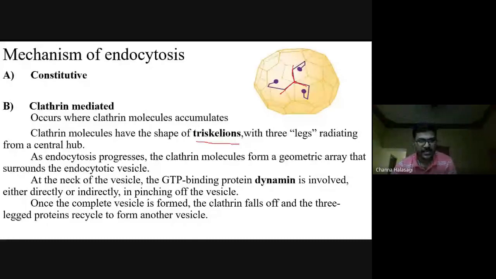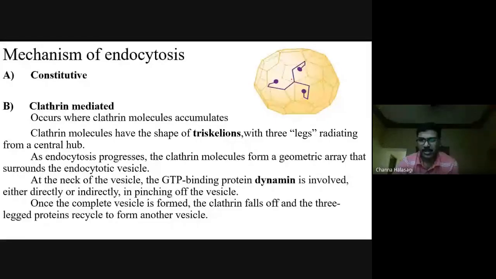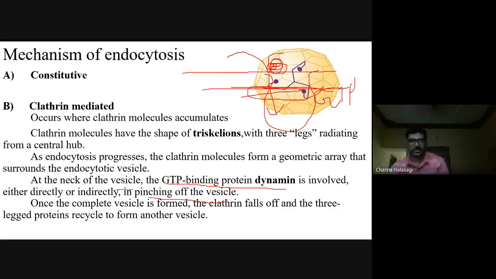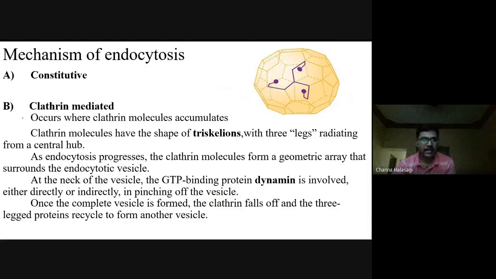This is a type of molecule present underneath the cell membrane. Whenever this clathrin is there, the substance will come and attach, and then there is endocytosis. At the neck of the vesicle, there is a GTP binding protein called dynamin, and there is pinching of the vesicle. The molecule attaches to the clathrin underneath the cell membrane, then the endocytic vesicle forms, and at its neck there is GTP dynamin. Then there is endocytosis of the substance. This is called clathrin mediated.